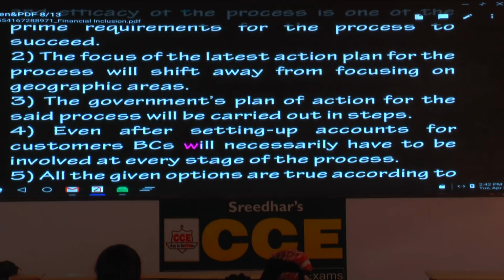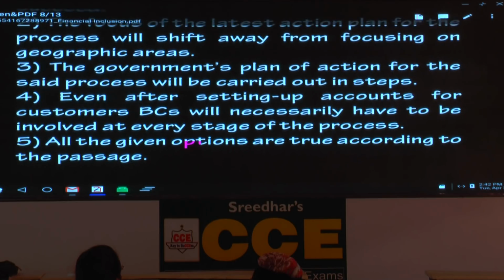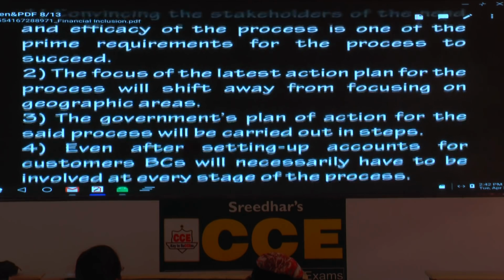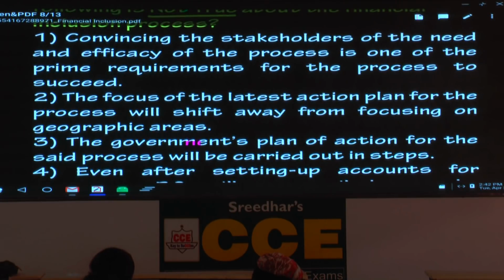Now, all of you please go to the second page, the last paragraph, the first sentence. Only one line is there. What does it say? The latest inclusion plan will have as its focus households rather than geographical areas. Just remember that. Now we'll see the second option.